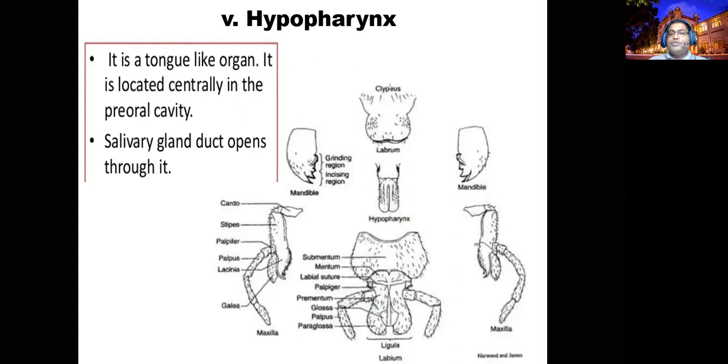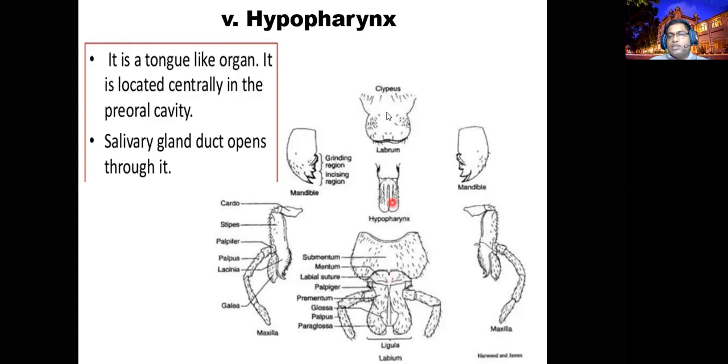The top portion we call the labrum. Next you can find the mandibles. After that, below the mandibles, you can find the pair of maxillae. Below that you can find the lower lip, which we call the labium. In the middle portion you can find the hypopharynx.